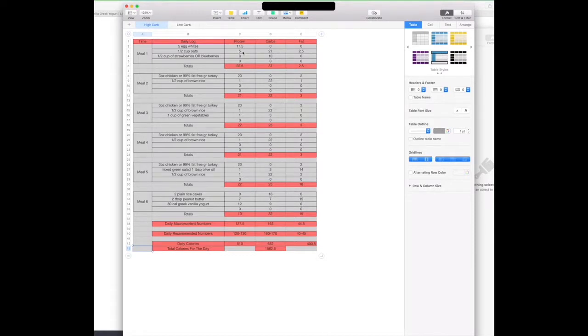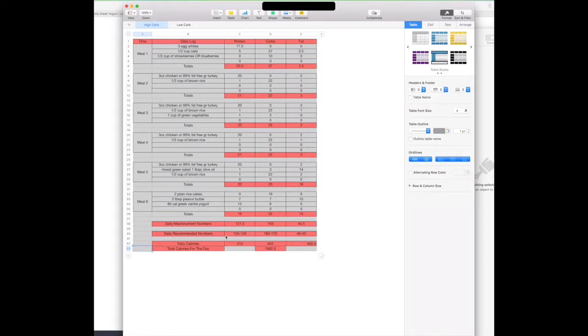Half cup of oats, 5 protein, 27 carbs. And then strawberries, blueberries. So here's your total for that meal: 22.5 protein, 37 carbs, 2.5 fats. Each meal is broken down like that, and then there's totals at the bottom for your whole day. So 127 protein, 163 carbs, 44.5 fats.